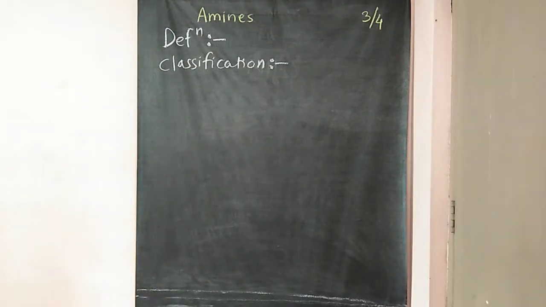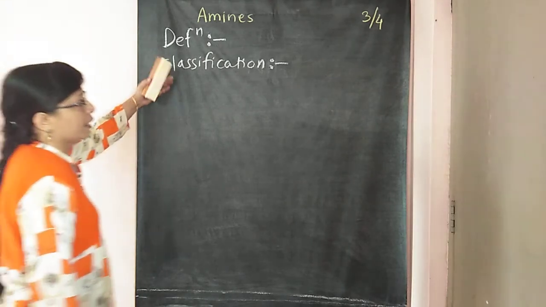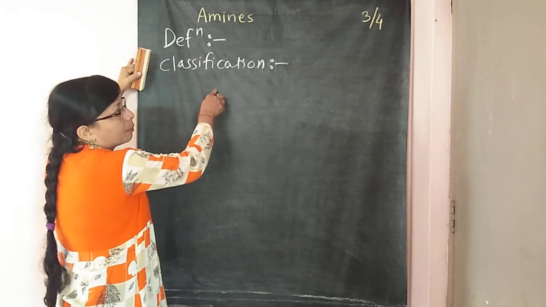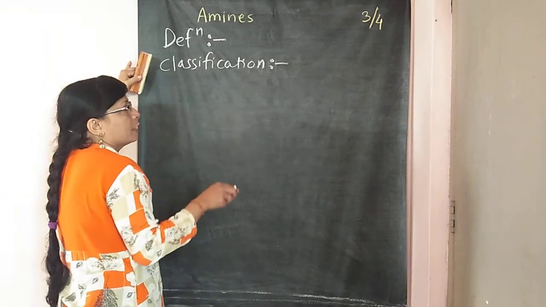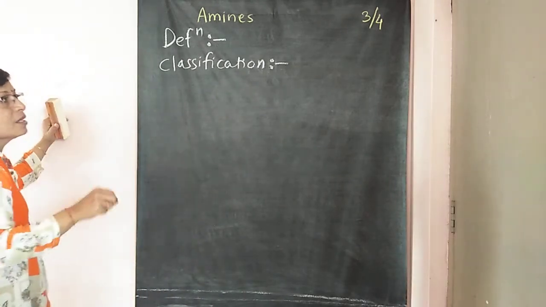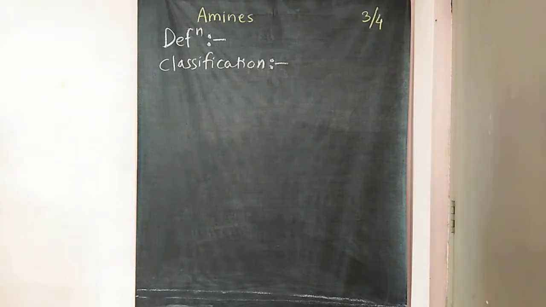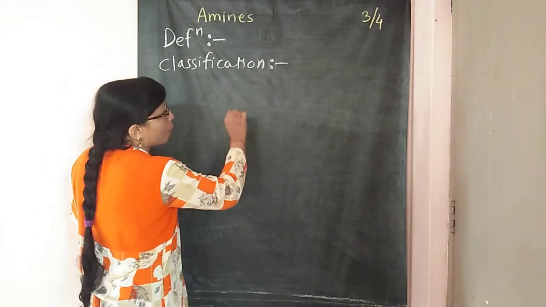This classification depends upon the number of hydrogen atoms present, or the number of hydrogen atoms replaced by the same number of alkyl or aryl groups.